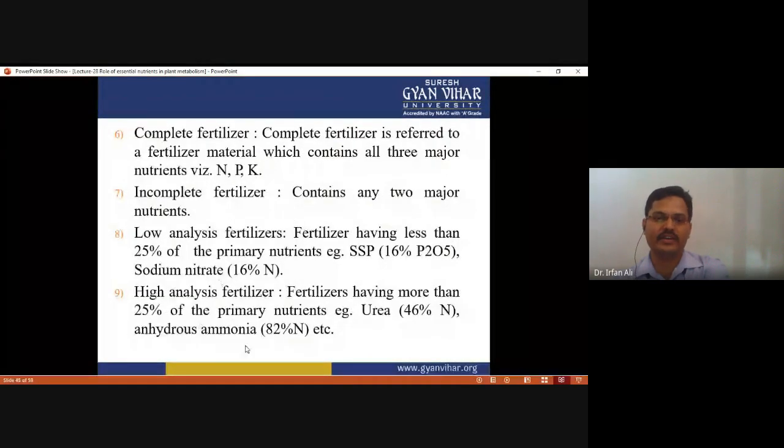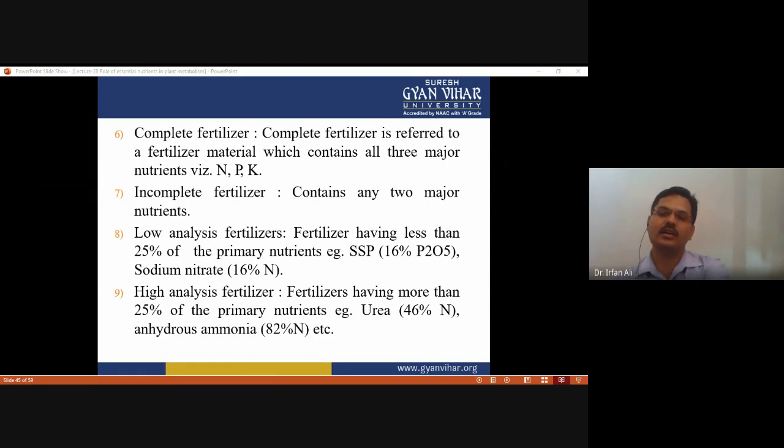The complete fertilizer, as the name suggests, is fertilizer which contains all three major nutrients, like N, P, K, which are the major macronutrients. Incomplete fertilizer contains any two of the major nutrients.